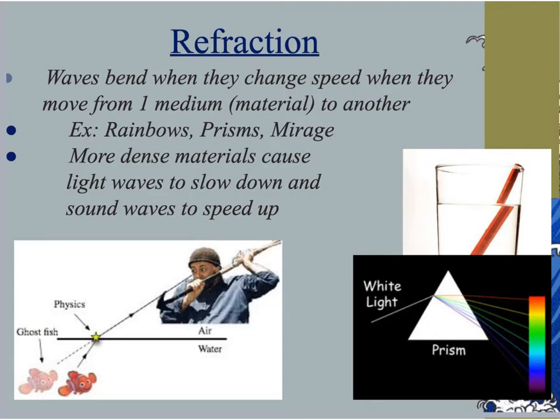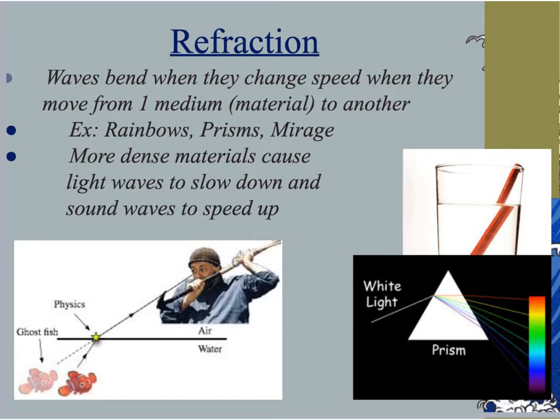So our first wave behavior is known as refraction, and refraction is simply the bending of light. Now, light bends when it changes velocity, and it changes velocity when it enters different mediums. We talked before, when we talked about electromagnetic waves, that they were different from mechanical waves when they entered mediums of different density.